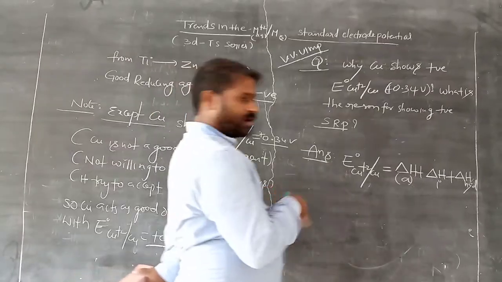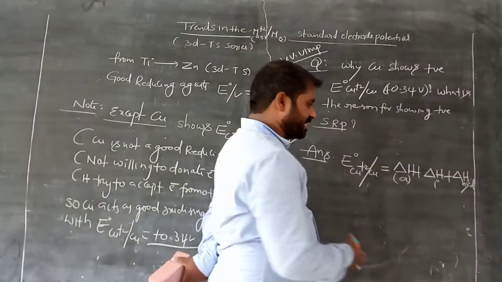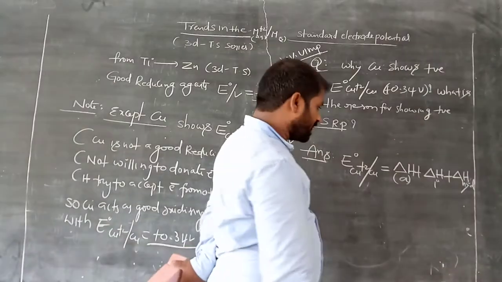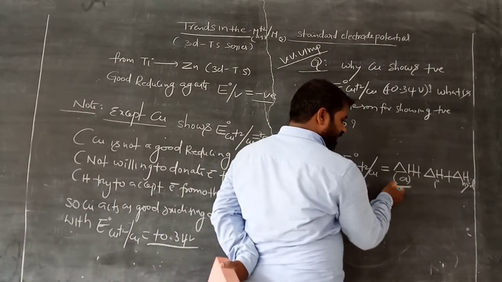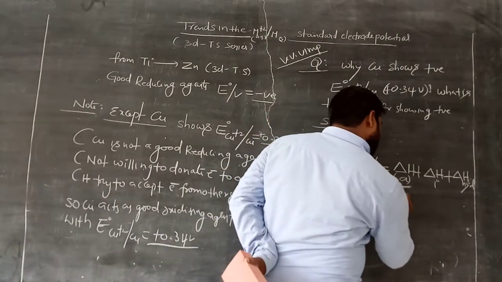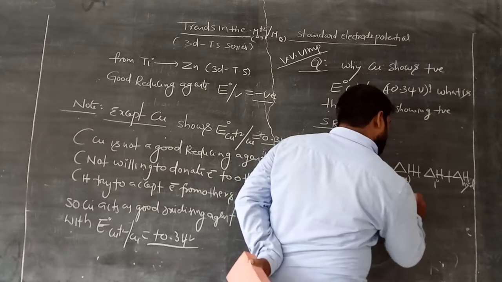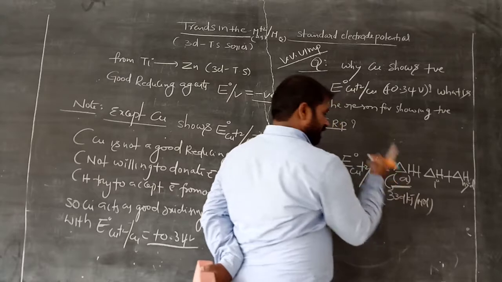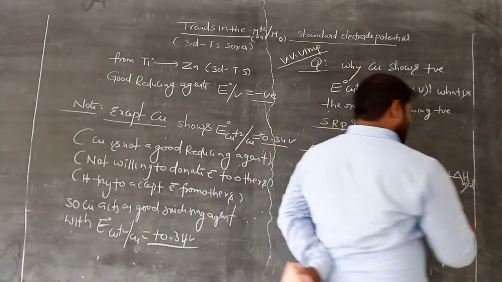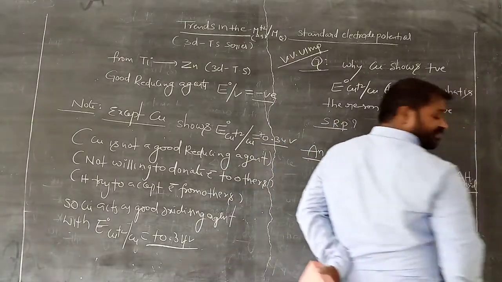Initially we discussed how reduction potential is generated. These types of energies we need. For copper, these values are very high. That is 339 kilojoule per mole. This is the heat of atomization value.